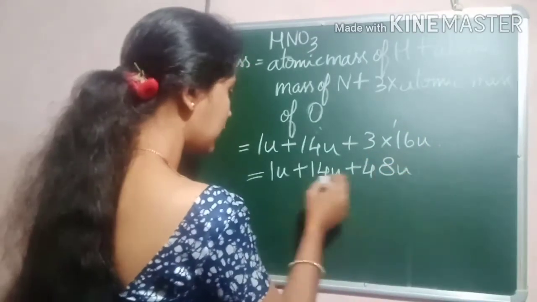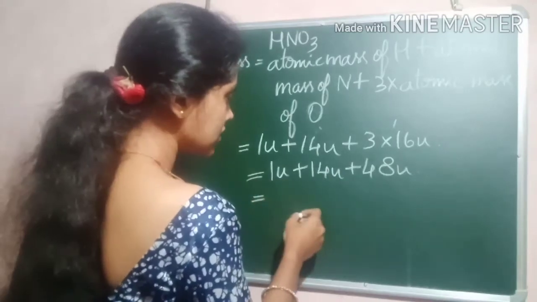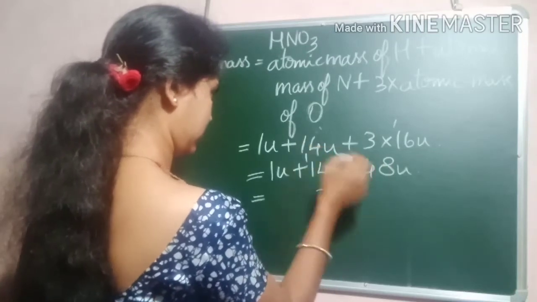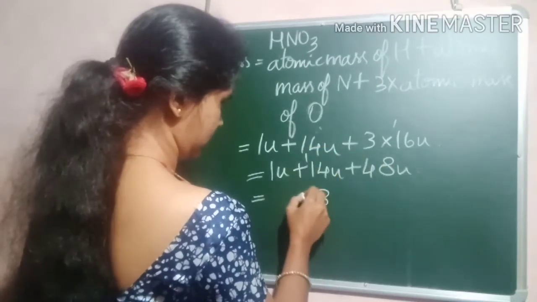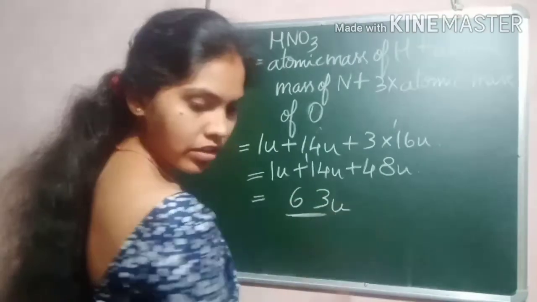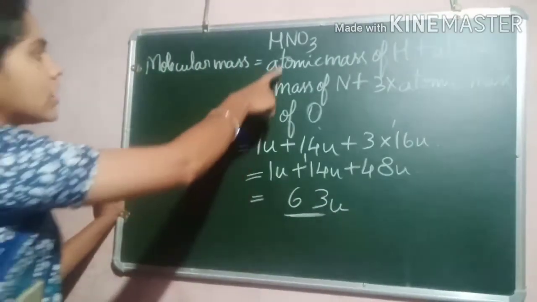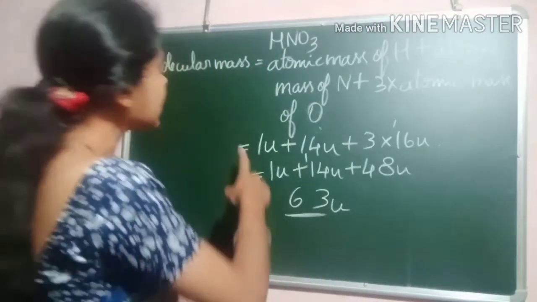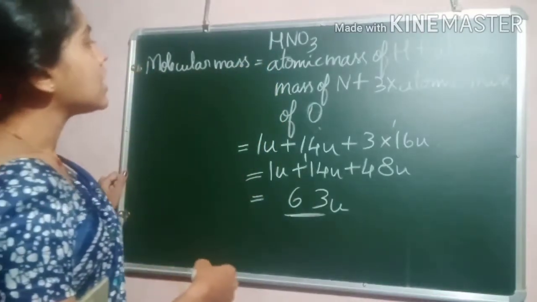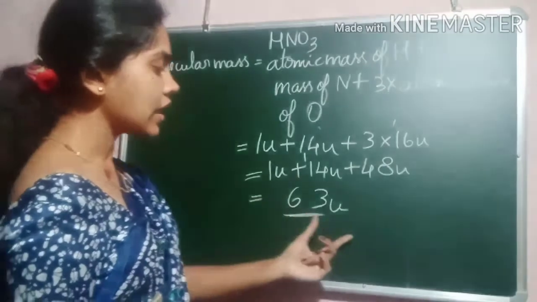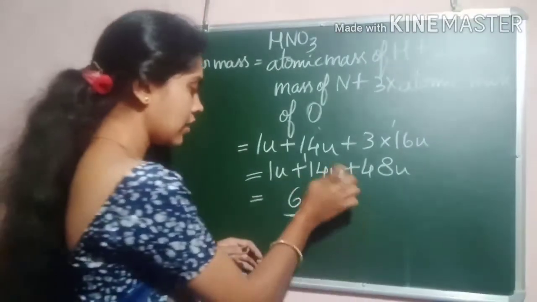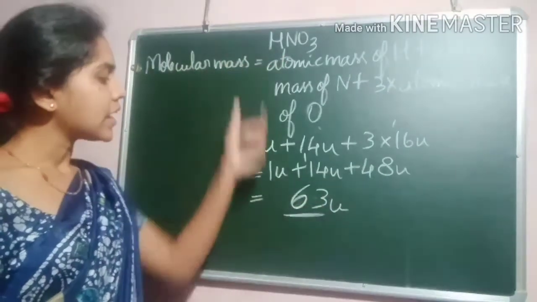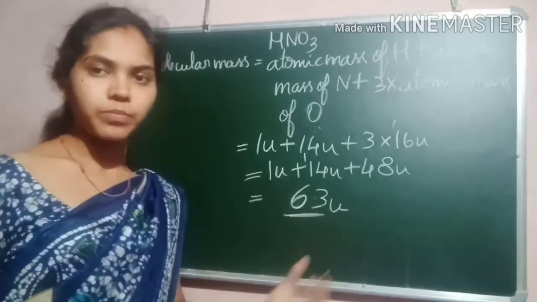48 unit. 48 plus 14 plus 1. That is equal to how much? 63 atomic unit. So the molecular mass of nitric acid is 63 atomic unit.